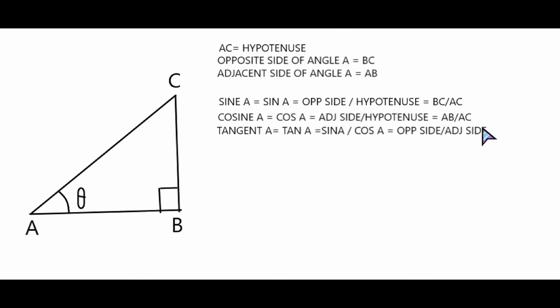The opposite side is BC, the adjacent side is AB, so the final answer is BC by AB. Let us write that also here. It is BC by AB.